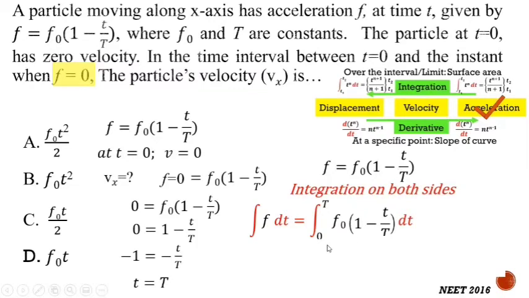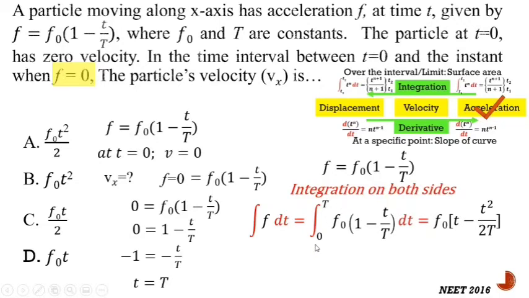In integration, what we do? We increase the power and divide by the power. Here integration of 1 will be t, and integration of t, by increasing the power, becomes t square, and dividing by power, it becomes t square by 2. So this is the way you should take the integration.